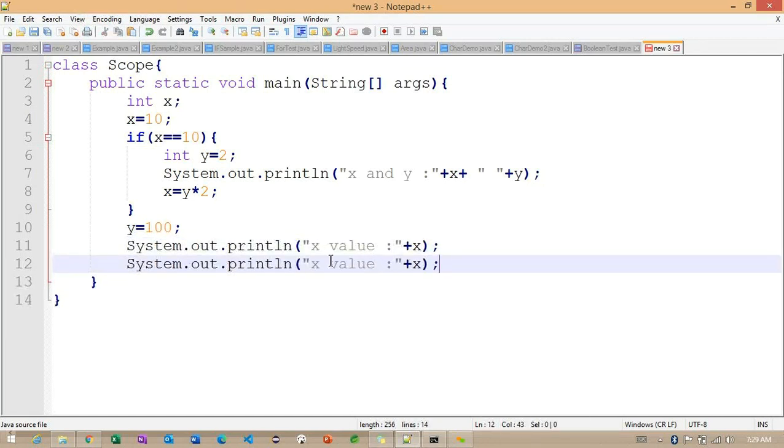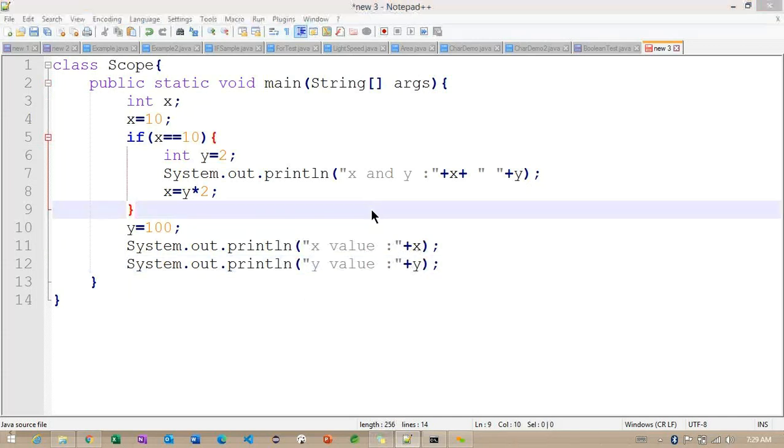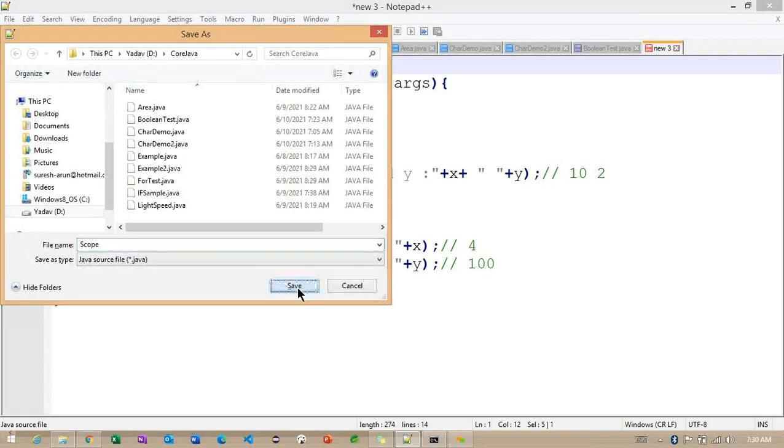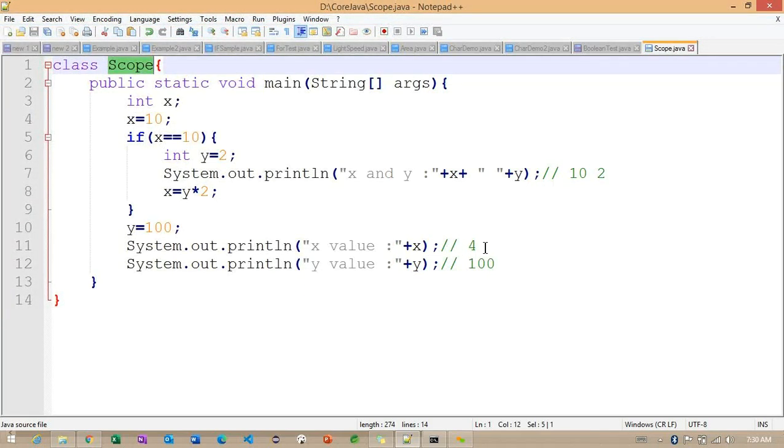Here I'm trying to print the y value also. So can you please explain, we are having 3 statements here. What are the values we are going to get here? First statement 10, 2. Second statement 4. Third statement 100. Okay, so for the second statement, you are saying 4. For the third statement, we are getting 100. No, x is 10. Sorry, second statement is 10.